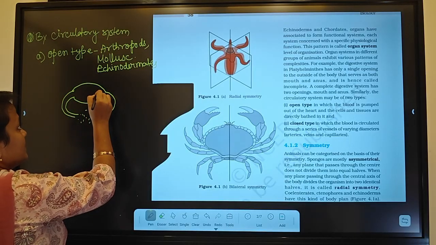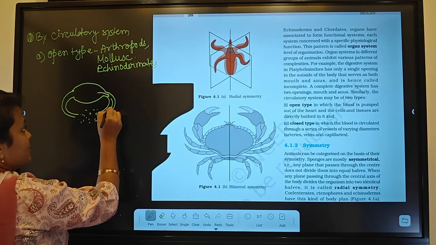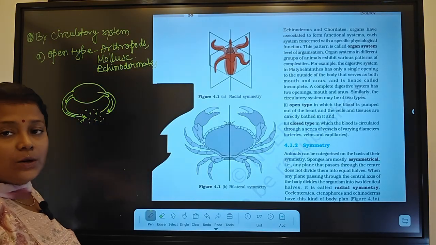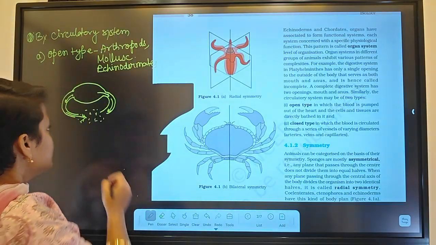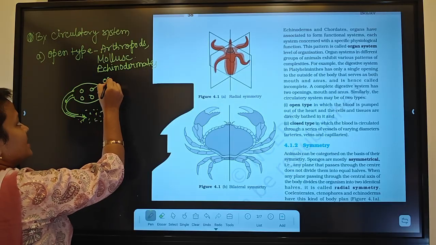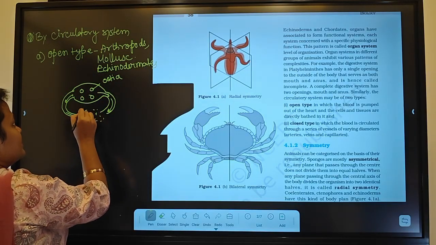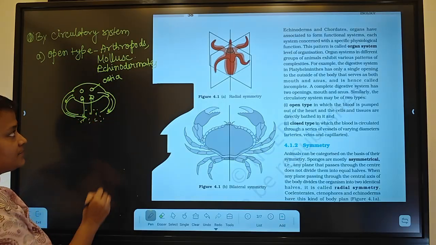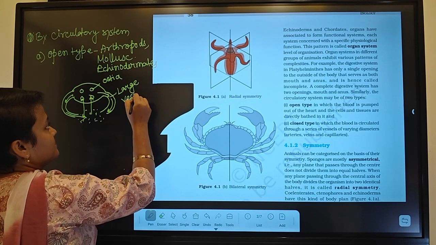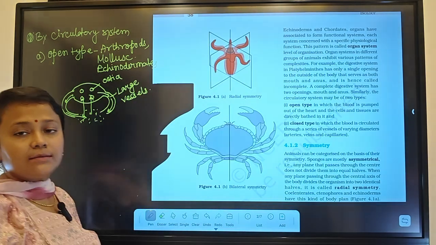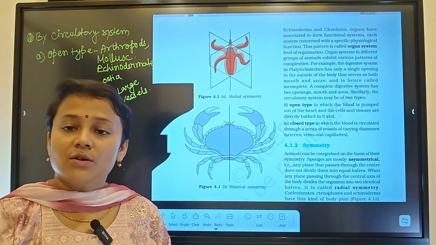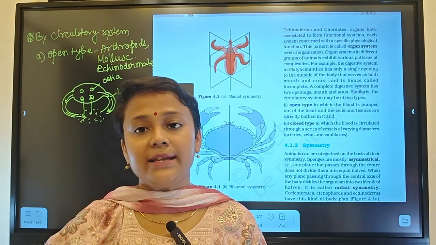Now, how will the blood go back to the heart? There will be some pores or openings called ostia. Through those, it will go back to the heart. So remember that in open circulatory system, large vessels are present and tissues or organs are in direct contact with the blood.